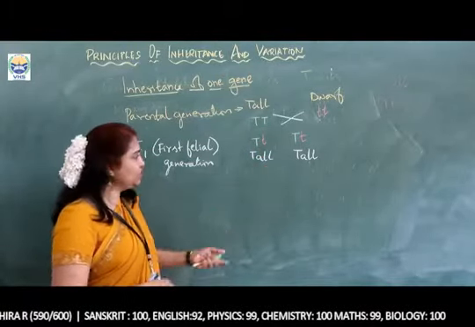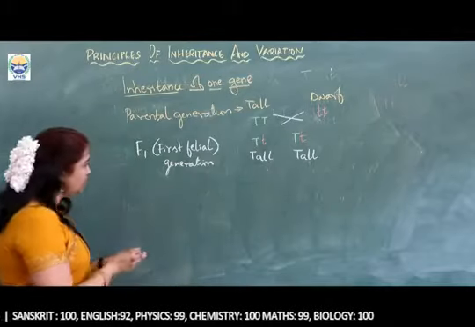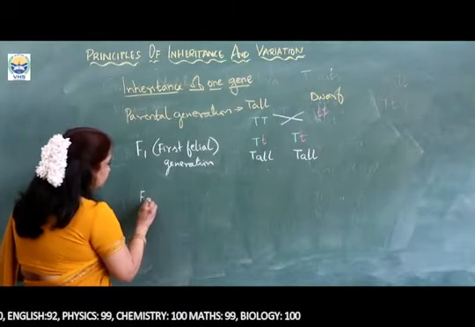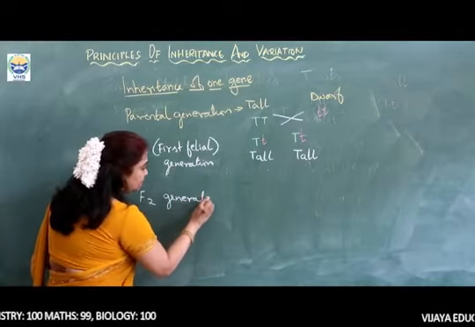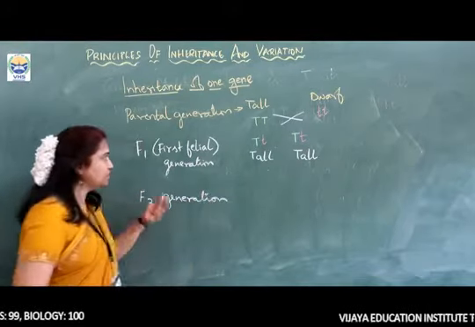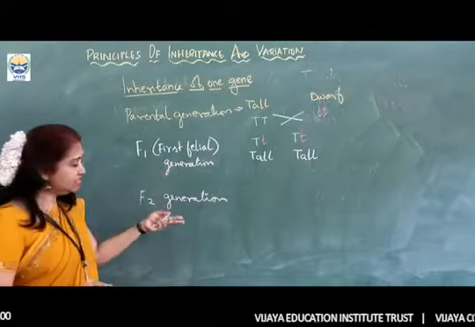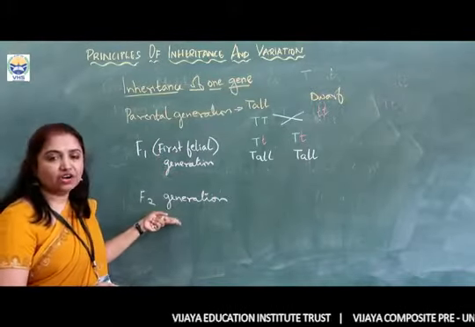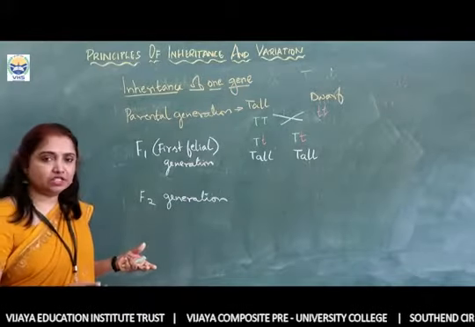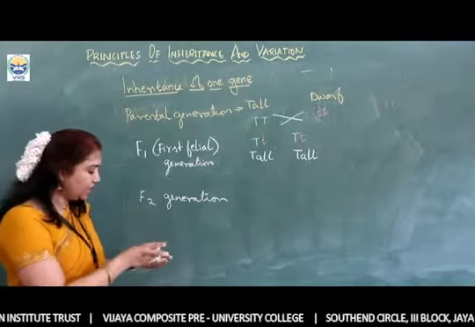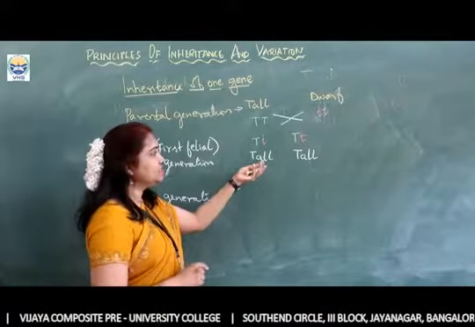Now, we are going to cross-pollinate them again to obtain an F2 generation, also called the second filial generation. First filial generation, second filial generation, or F2 generation. How do we obtain this second filial generation? Now here we are going to consider these two plants.